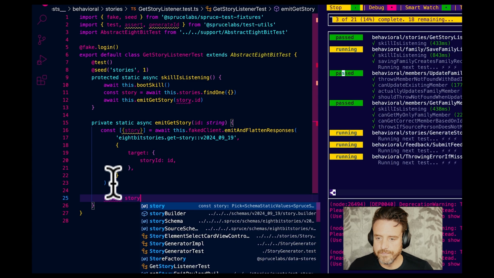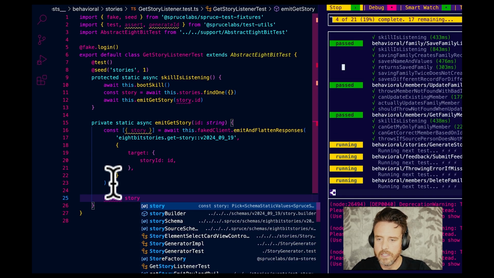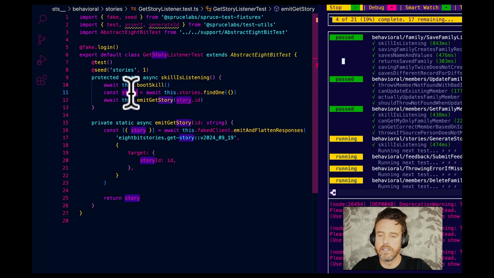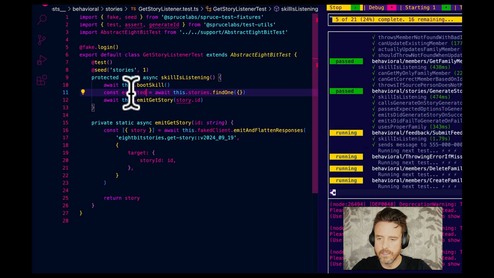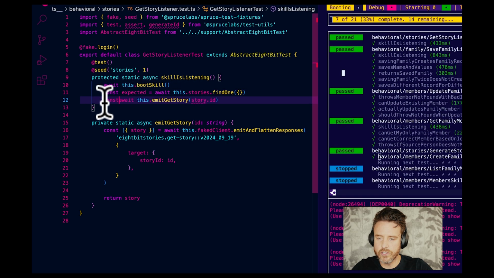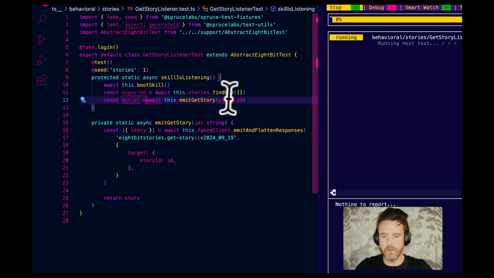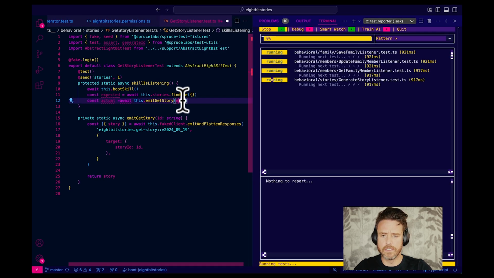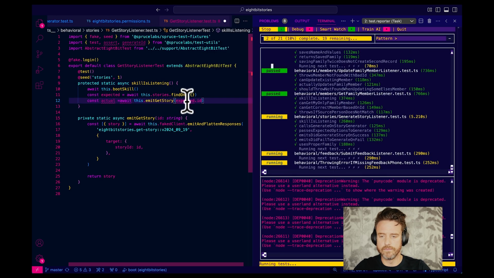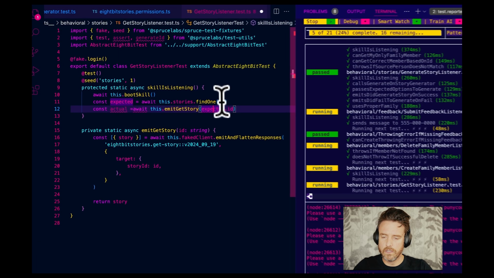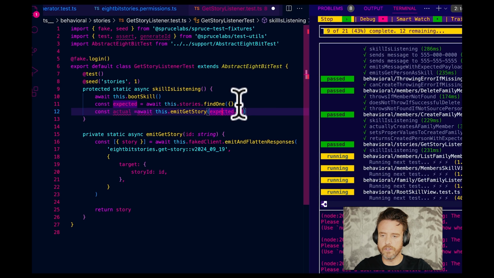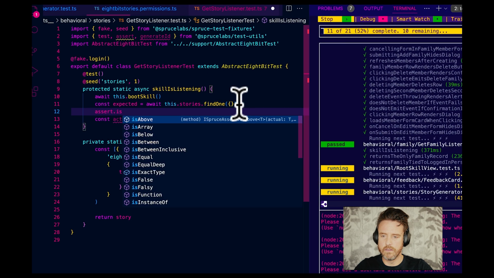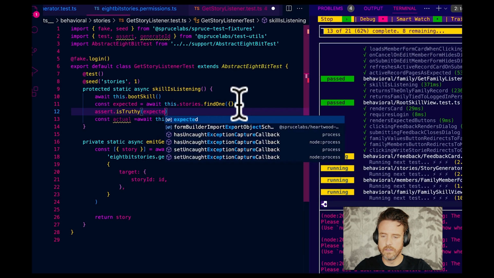Alrighty. So this is the expected. This is the actual, and this is mad because find one might return nothing, right? No, it's missing. Let's see. Possibly null. Okay, so let's go assert.isTruthy expected.